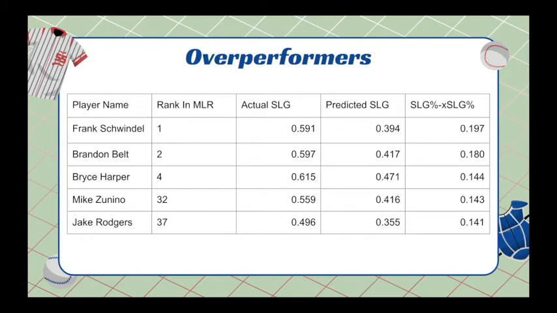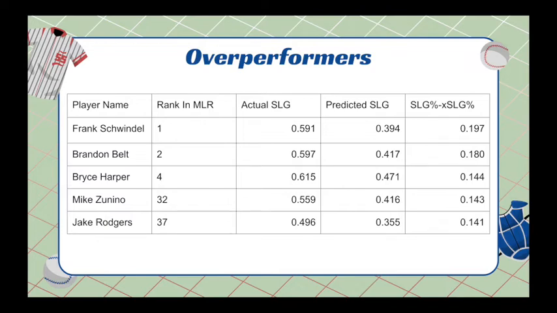Beyond that, we see players that had small sample sizes, such as Frank Schwindel. Obviously, we remove players with only 1 or 2 plate appearances, but there are still players that will have extremely impressive stats in short periods of time. Schwindel was of particular note because he did not actually hit the ball very hard, which is why the difference between his predicted slugging and actual slugging is so pronounced.